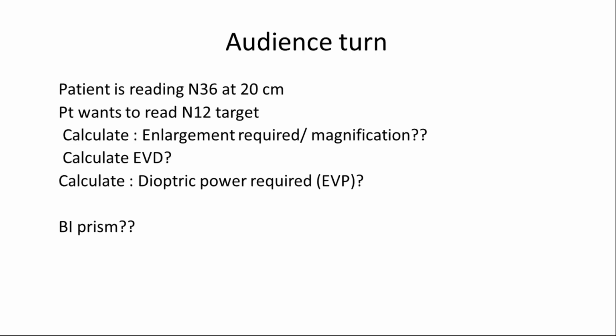Now this question I would like to give to the audience, just for homework. The patient is reading N36 at 20 centimeter, and the patient wants to read N12 target. Just find the magnification or enlargement required, calculate the AVD, calculate the dioptric power, and find the Basing prism. You can find it out, and during our discussion session, we can discuss. If you have any doubt or confusion, I'll be happy to clear the doubts.